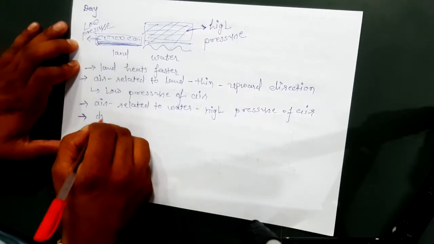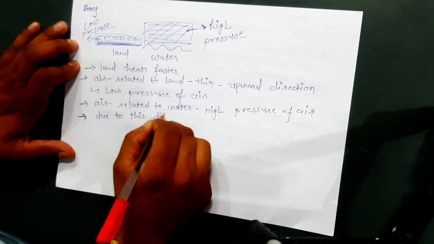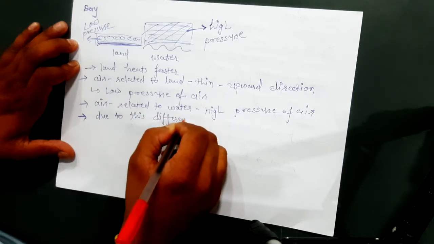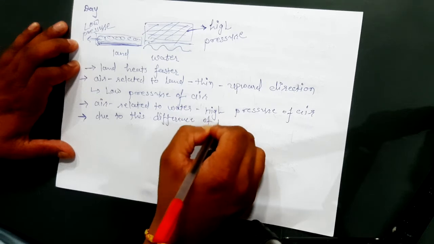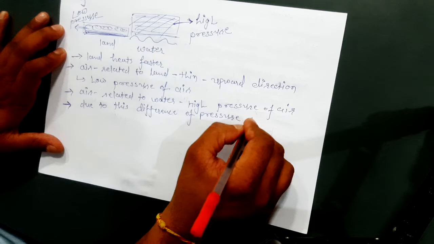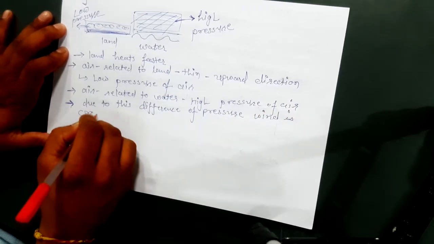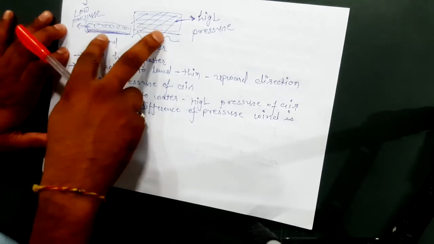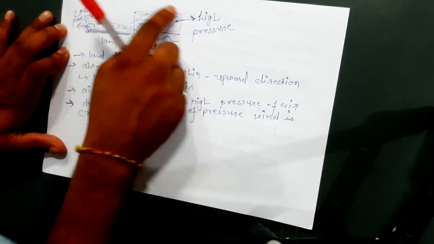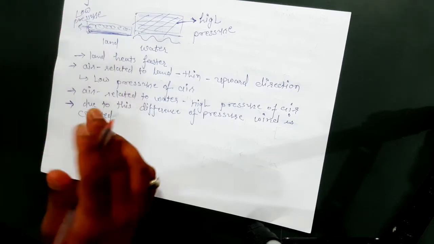So due to this difference of pressure, wind is created. How is wind created? Here we have high pressure, and here we have low pressure over the land.